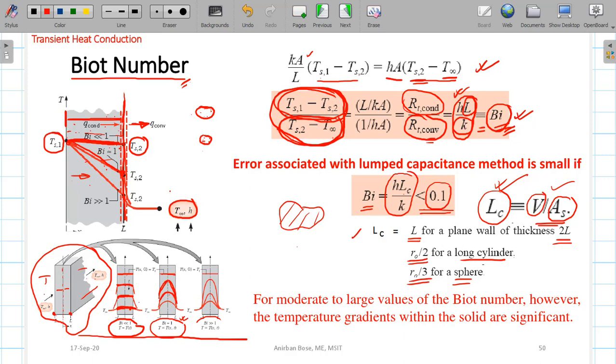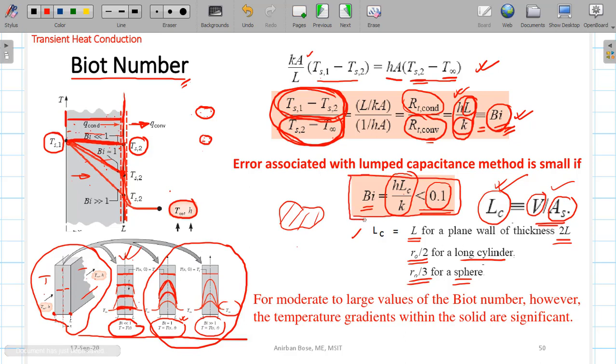Or if the Biot number is much greater than 1, you can see this variation is very high, even compared with the outside fluid temperature. So definitely these are situations where you cannot use the lumped parameter assumption. But this is a guideline you can use for your problems: if the Biot number is less than 0.1, then lumped parameter analysis can be done. Definitely some error will be there, but that error is very small, so you can do it.